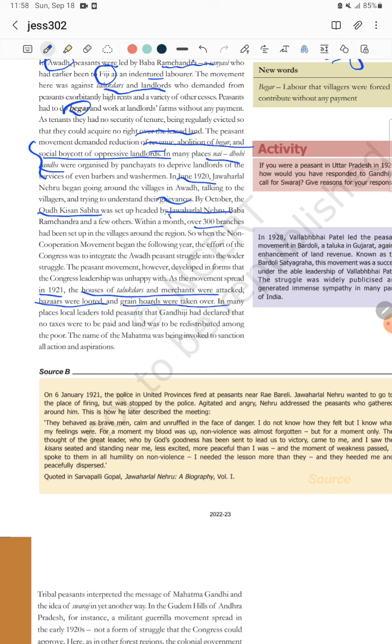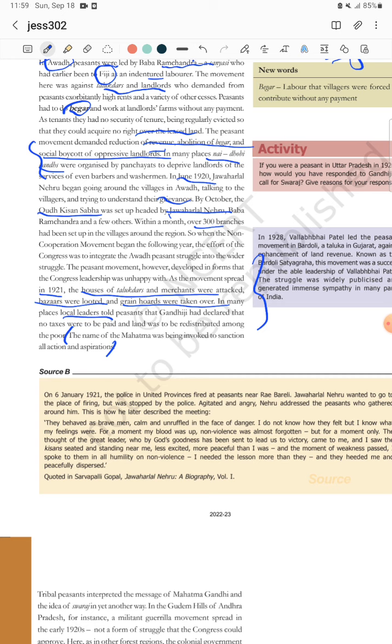And the grains or crops they had hoarded, stocked in the granaries, were all looted. In many places, local leaders, to save themselves, said that Gandhiji had declared no tax, and that Gandhiji also said we are going to distribute the land. Many times for this answer they ask the statement that the name of Mahatma Gandhi was being invoked to sanction all actions and aspirations.